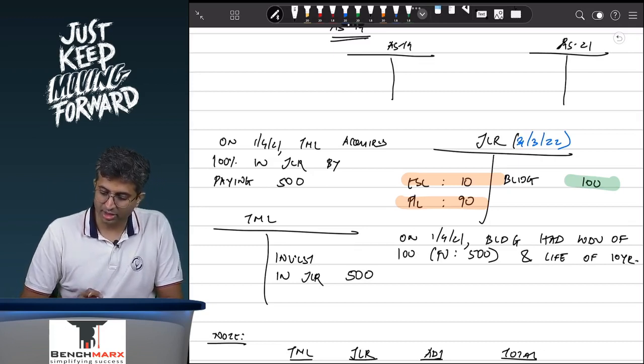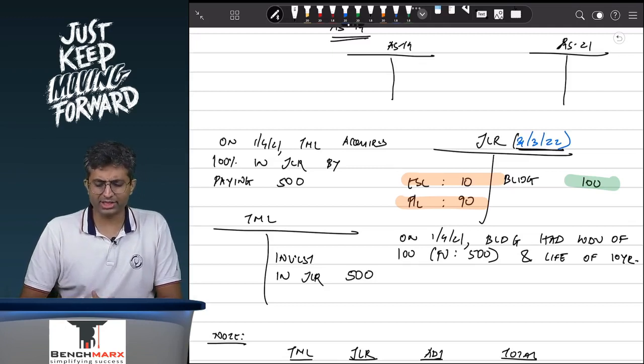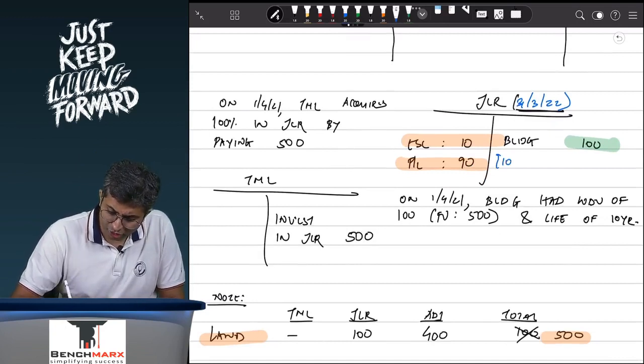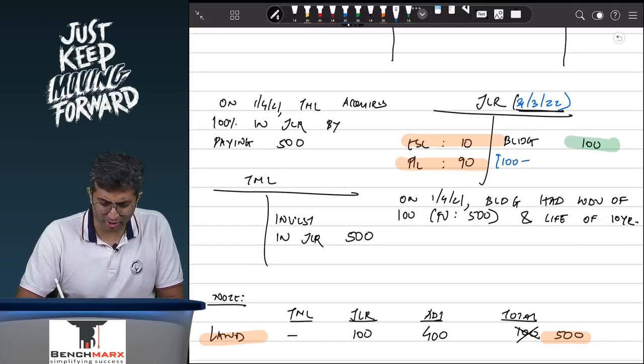The building had a useful life of 10 years, which means 1 year later, what do you guys think? Would the building have been depreciated? Well, yes, and hence in your books, JLR would not care what the fair value as on the date of acquisition was.